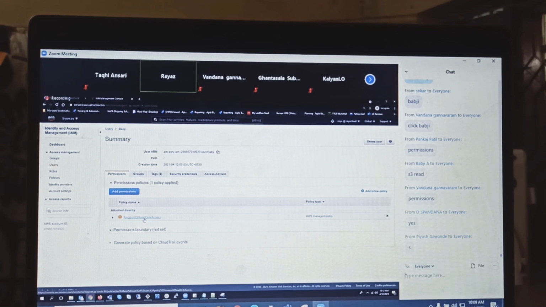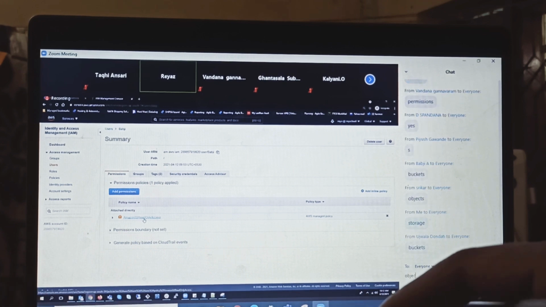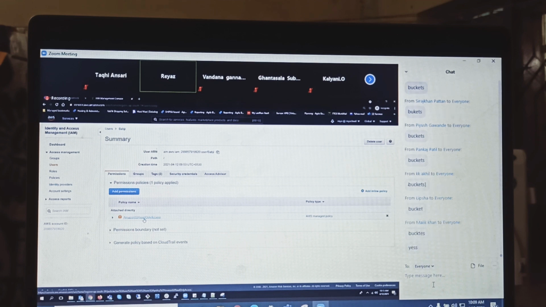Let's say Babji is working with me. I told Babji, guys, in S3, what do we create? Buckets, right? Good one. In S3 we create buckets and all. I told Babji, today you create 4 buckets and let me know. Tomorrow he came to me in a meeting and I asked, Babji, did you create the buckets? Yes, sir, I created the buckets. Really? Yes, I did it. Sure?